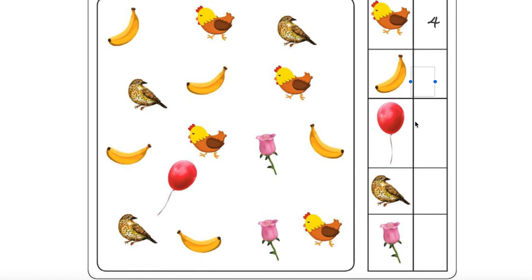How many birds are there? 1, 2, 3. 3 birds are there. These 3 will come here. How many roses are there? 1, 2. Let's type 2 and move this 2 to here.